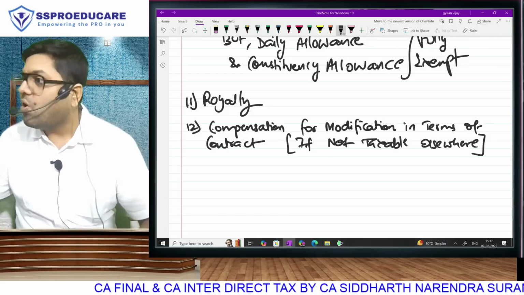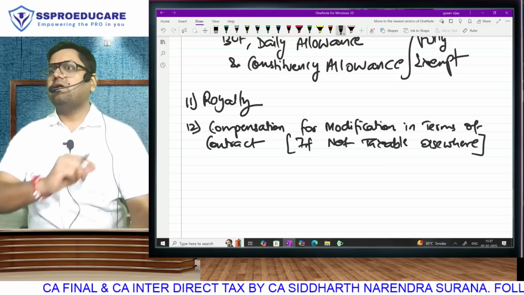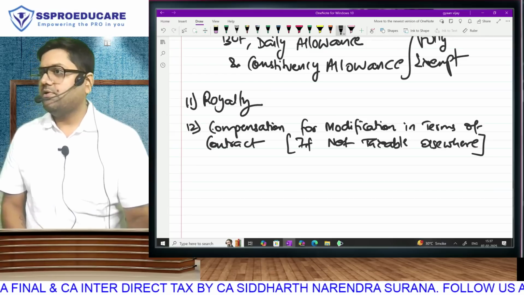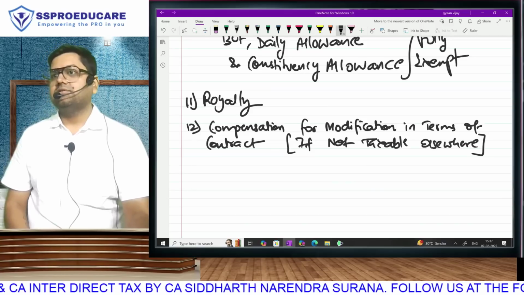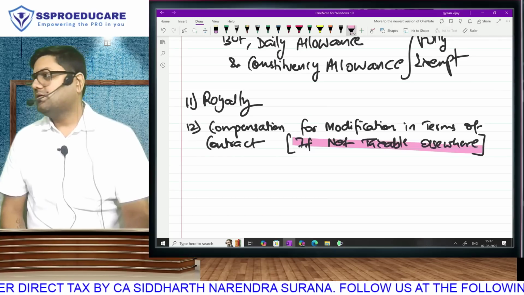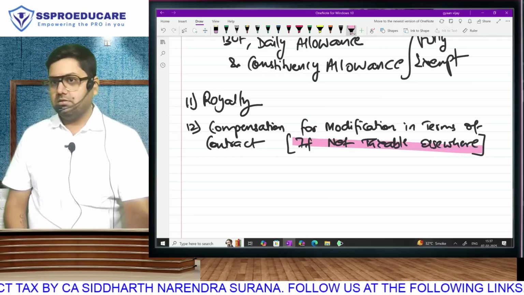If business is on, then PGBP. If business is shut down, then IFOS. So therefore we have this line: if not taxable anywhere else, then it is going to be taxable here.